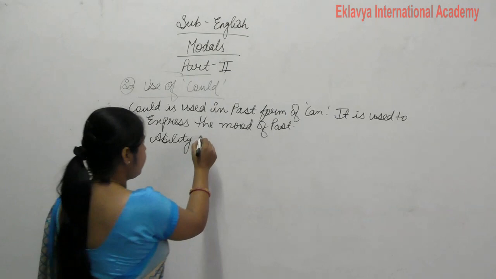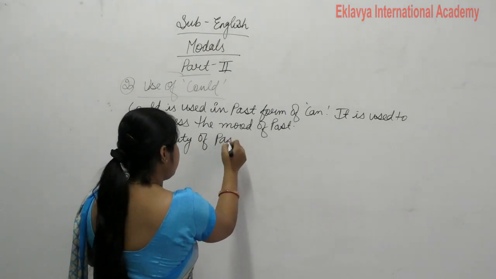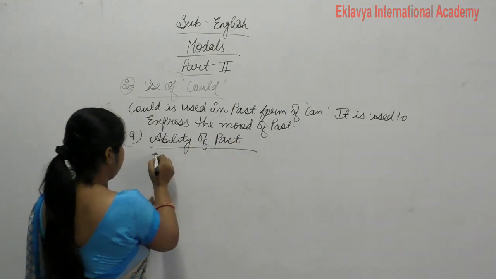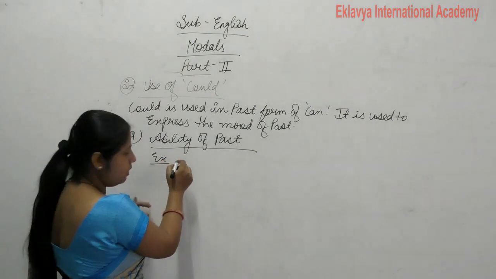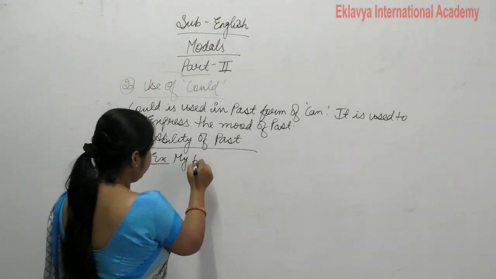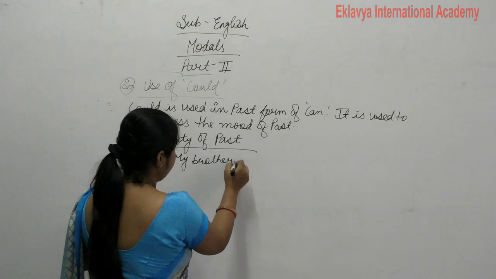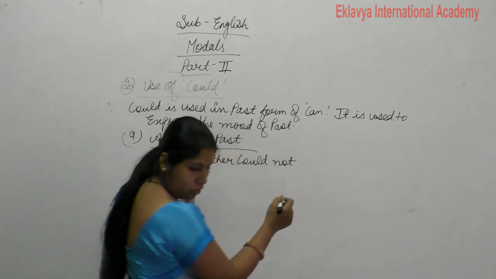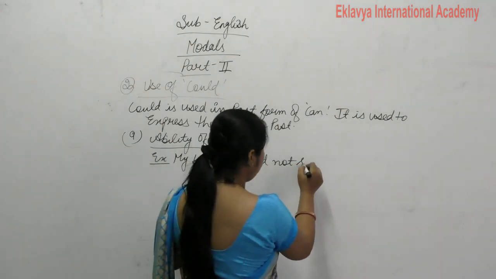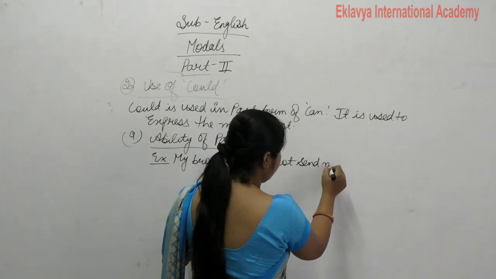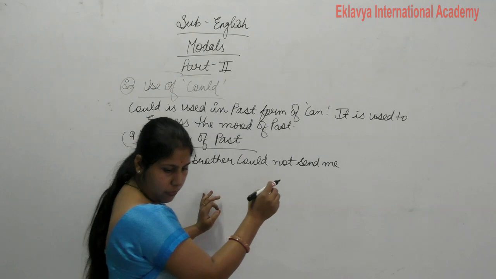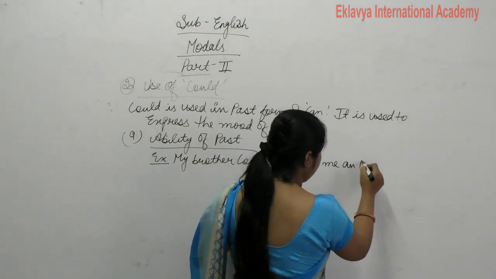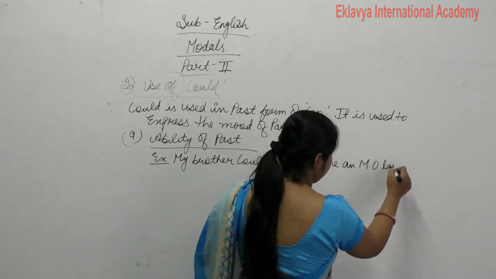Ability of past. So write down an example. My brother could not send me an MO last month.